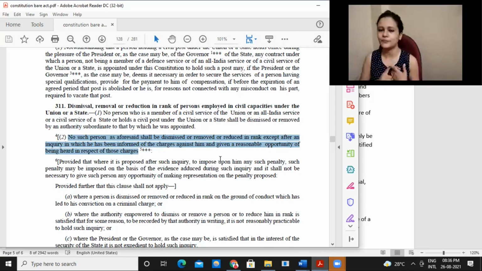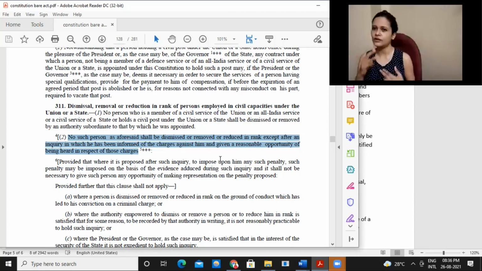If it was some proven misbehavior, some misconduct, whatever it was, you need to properly frame the charges. You need to inform the person regarding the charges, give him opportunity to defend himself. After a proper, complete inquiry only, you can remove the person. All right, if it is being satisfied. That is the second protection which is being given.